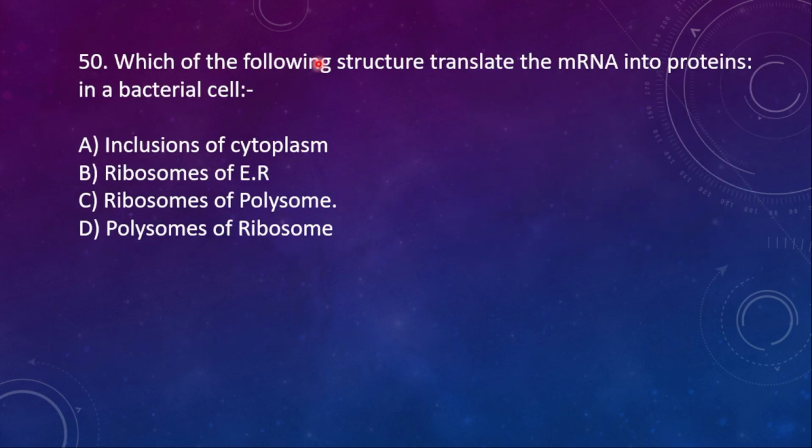50th question. Which of the following structures translate the mRNA into proteins in a bacteria? Option A, inclusions of cytoplasm. B, ribosomes of ER. C, ribosomes of polysome. D, polysomes of ribosomes. So here the ribosomes of polysome is correct. The right option is ribosomes of polysome.